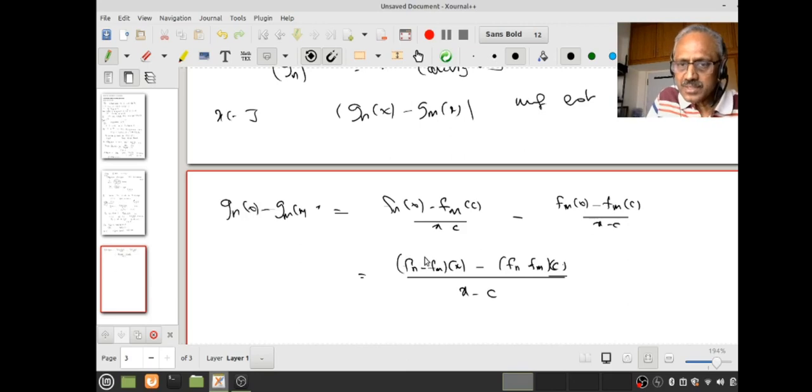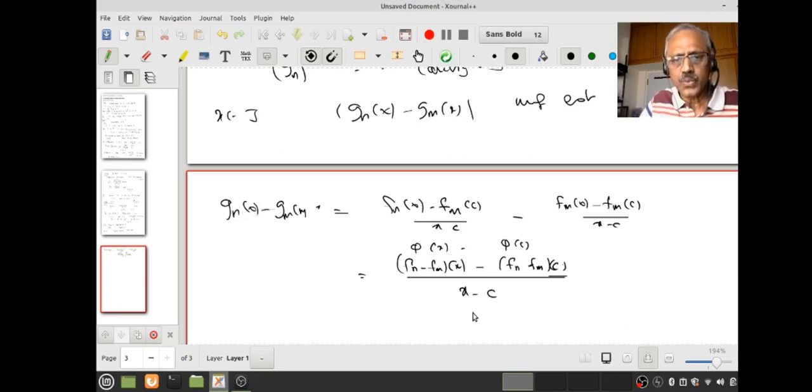Now call this function phi. Of course, this phi depends upon n and m also. Therefore, this is phi(x) minus phi(c). Is phi differentiable? Yes, because fn and fm are differentiable. Therefore, it's phi(x) minus phi(c) by x minus c.